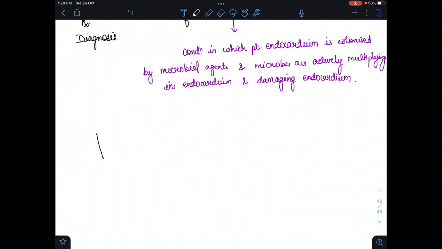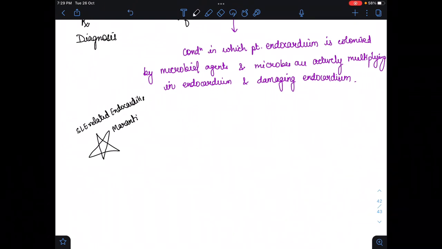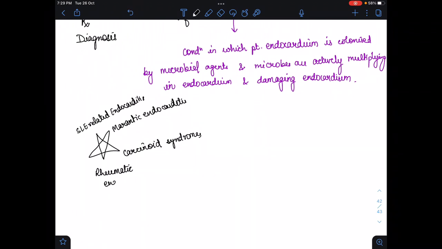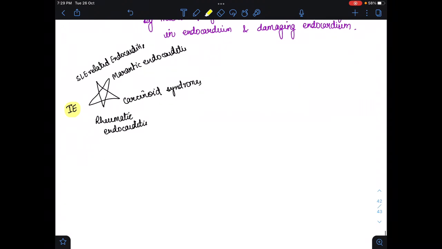For a short note, let's learn the types: SLE related endocarditis, then marantic endocarditis, then carcinoid syndrome, in which endocarditis also occurs, then rheumatic endocarditis, and we also have infective endocarditis, which we are studying now.